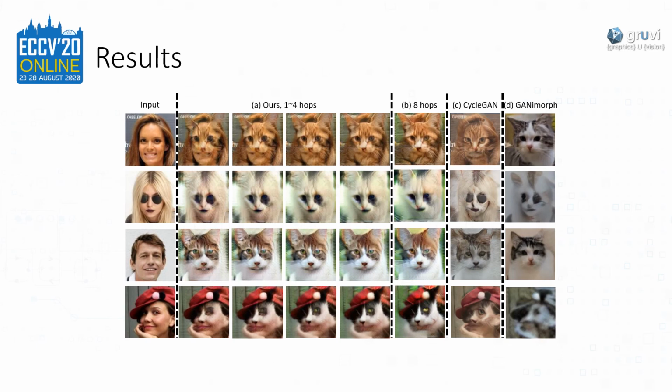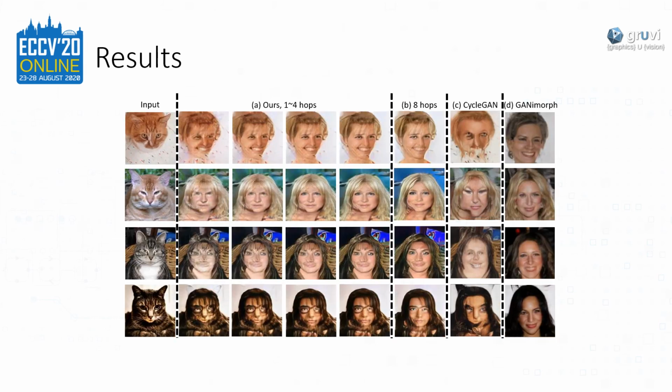GANHopper is a general-purpose network. As such, we performed experiments with other datasets as well. For instance, here are our results for human-to-cat translation. And here are the translation results for the other way around. Notice how fur color successfully translates into hair color, and how head poses are preserved during the translation process.